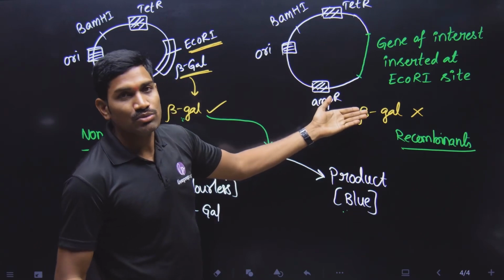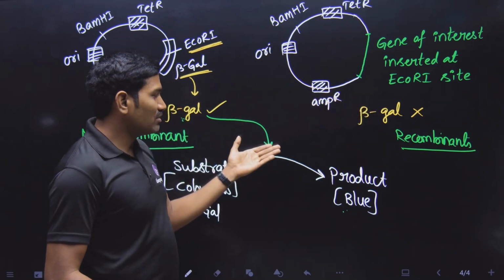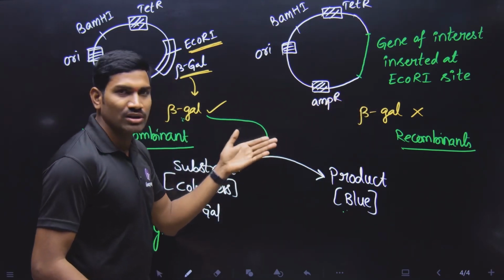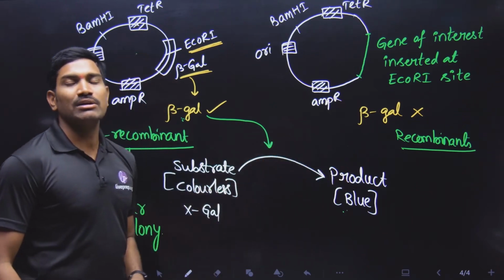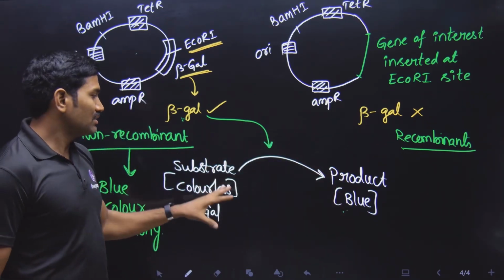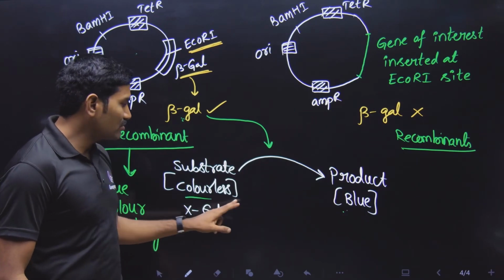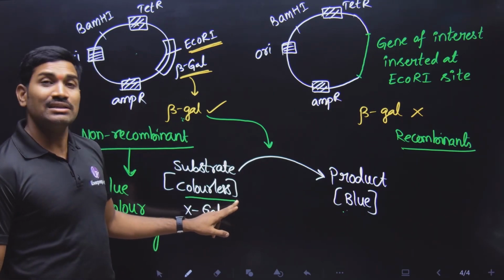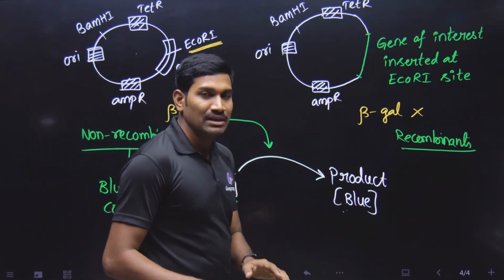So it cannot produce beta galactosidase. If beta galactosidase is not produced, if the enzyme is not there, the substrate cannot be converted into product. Yes or no? The substrate cannot be converted to product. So the substrate will remain as it is, which means colorless.